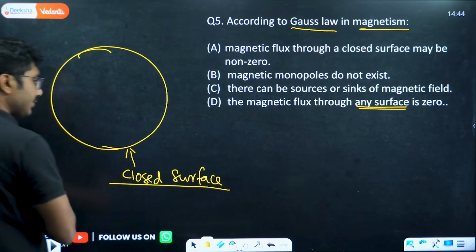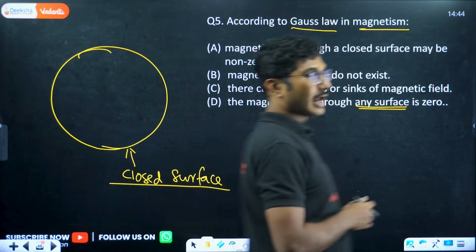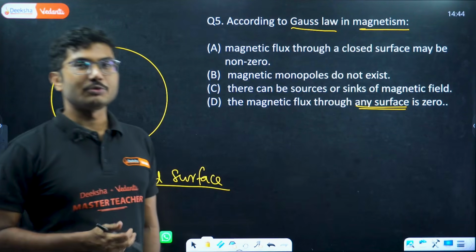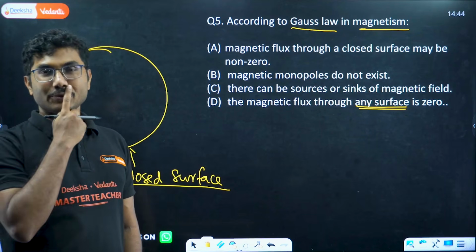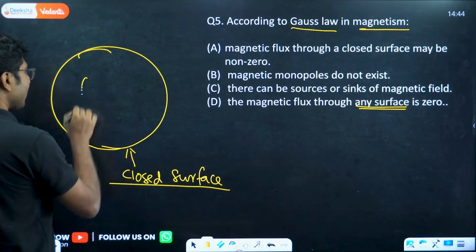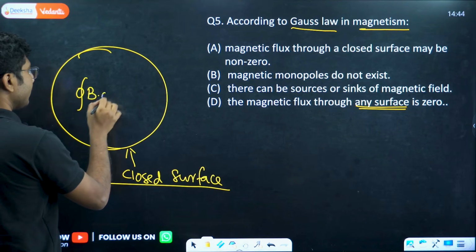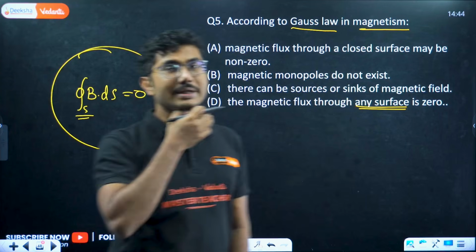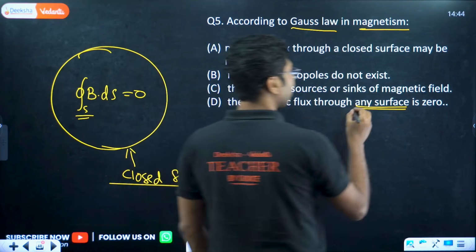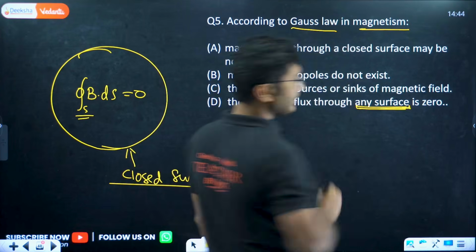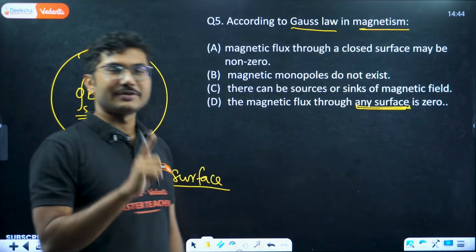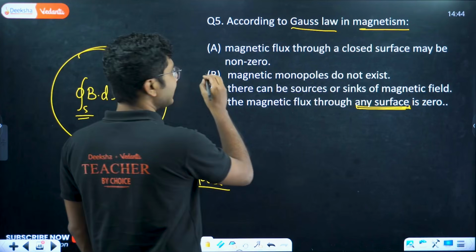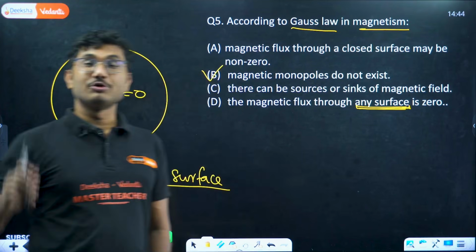Okay, so this kind of question is tricky, and you might think, oh my god, I know that magnetic monopoles do not exist is the answer, but option D also appears to be very correct. So what should I do? Which one should I choose? Because Gauss's law says B dot ds equals 0, so it appears that this looks more accurate. Actually it is not. Here it is mentioned any surface. So that is the catch. For any surface Gauss's law is not valid. Gauss's law is valid for a closed surface. So here the answer is, according to Gauss's law, magnetic monopoles do not exist.